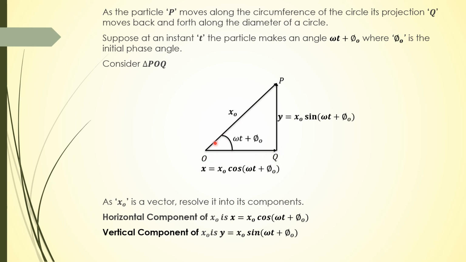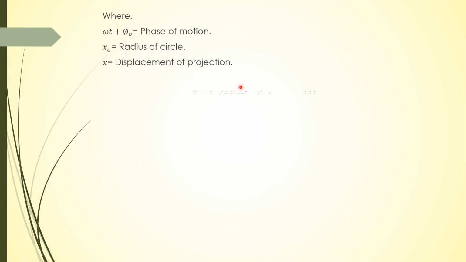From O to P we have x naught, which is the position vector. If we resolve this vector into its components, the horizontal component of x naught is x naught cos of omega t plus phi naught, and the vertical component is y equals x naught sine of omega t plus phi naught. Since the particle's projection is oscillating along the x-axis, we neglect the vertical component and consider the horizontal component, where omega t plus phi naught is the phase of motion, x naught is the radius of the circle, and x is the displacement of the projection.